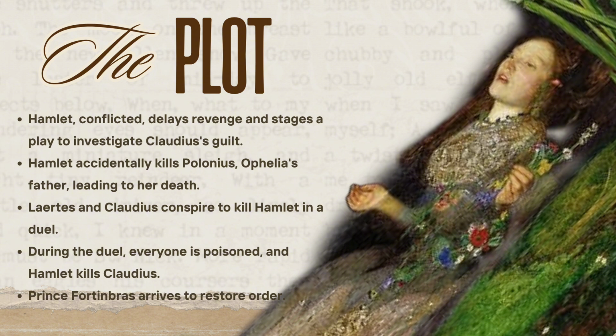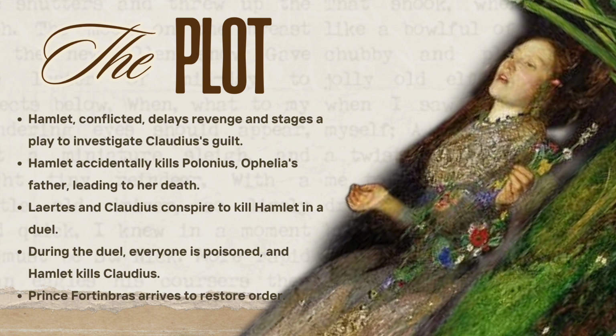Later, Hamlet accidentally kills Polonius, the king's advisor, thinking he is Claudius. This makes things worse because Polonius' daughter, Ophelia, who loves Hamlet, goes mad and dies. Her brother Laertes returns home and wants revenge on Hamlet. Claudius and Laertes make a plan to kill Hamlet during a fencing match.